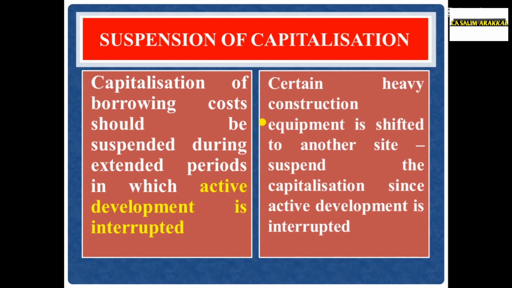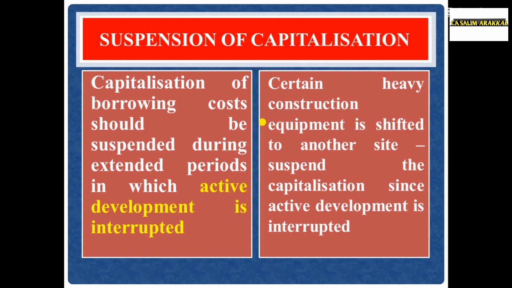Example, certain heavy construction equipment is shifted to another site. We are constructing a bridge. Certain heavy equipment related to the construction of the bridge is shifted to another site. Because of that, the construction of the bridge is interrupted. Therefore, for the period of interruption, the capitalization should be suspended. We cannot capitalize borrowing costs during that period.